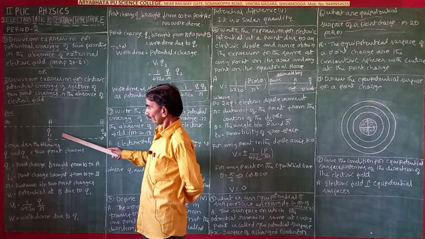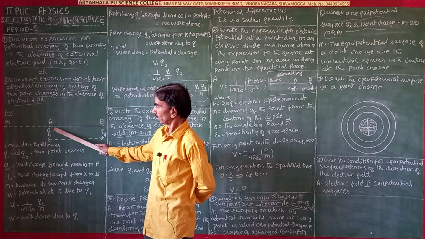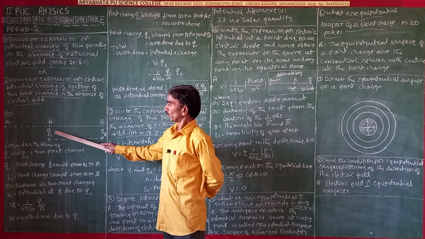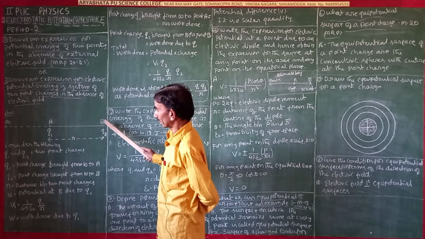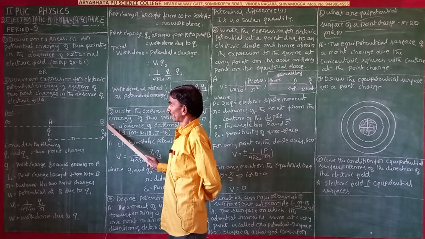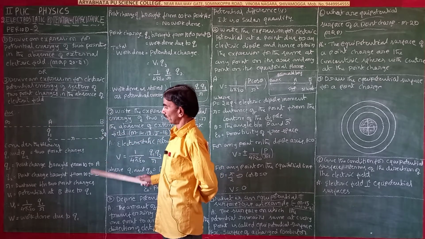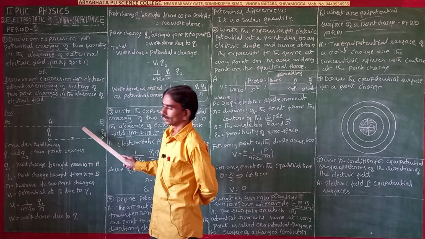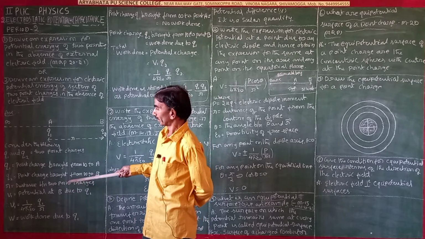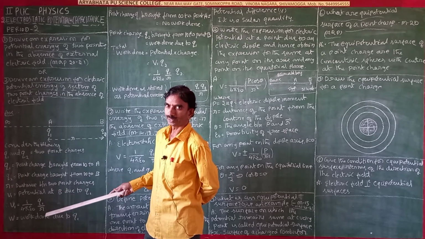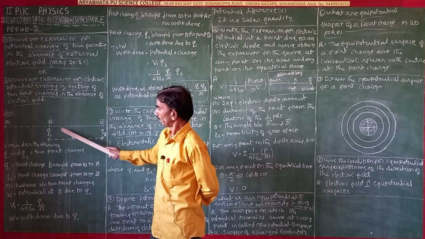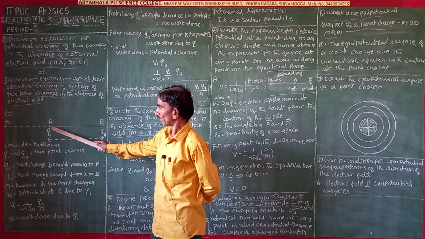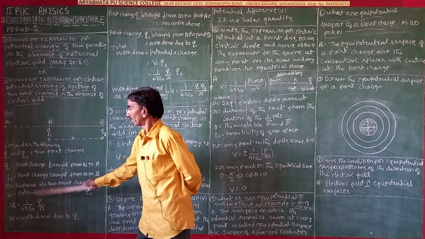V1 is the potential at B due to Q1. So it is the potential we have to invest; this energy is required to bring the charge from A to B. So the potential at B due to Q1 is V1 equal to 1 by 4 pi epsilon naught into Q1 by R. That is the previous class definition: the potential at a point P is 1 by 4 pi epsilon naught into Q1 by R.